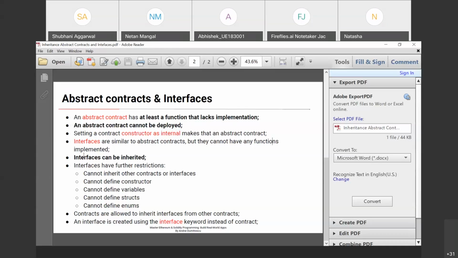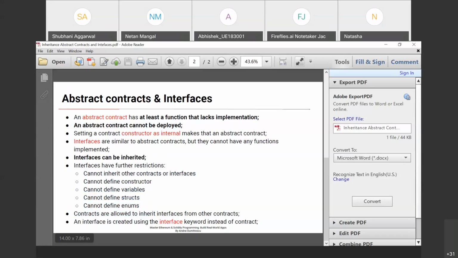Interfaces can be inherited. Interfaces have further restrictions: they cannot inherit other contracts or interfaces, cannot define a constructor, variables, structs or enums. We have already discussed all these things. So in interfaces, these things cannot be defined.